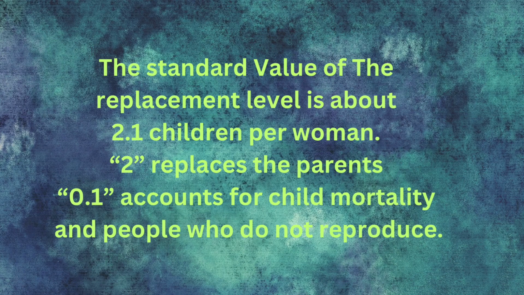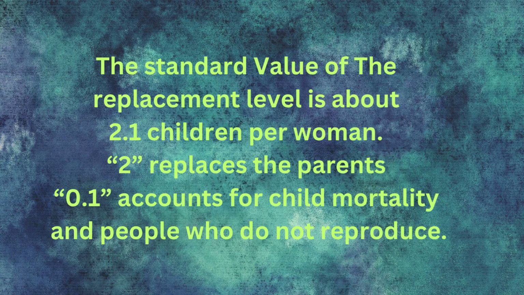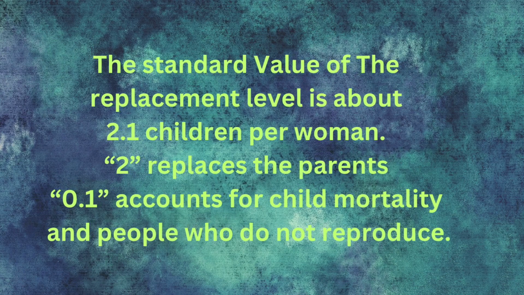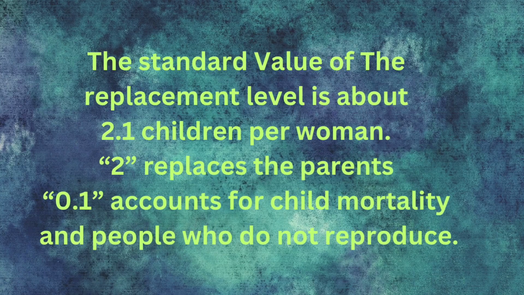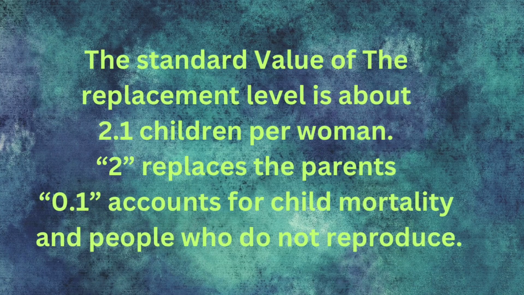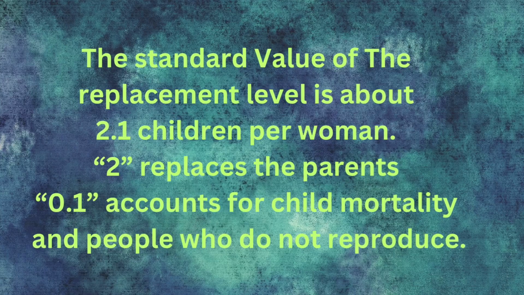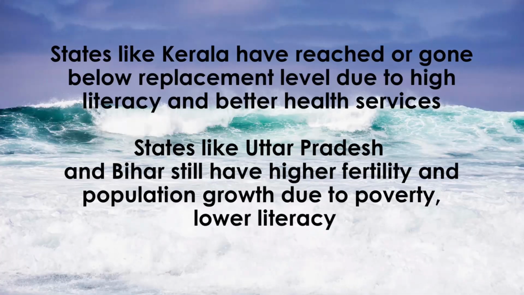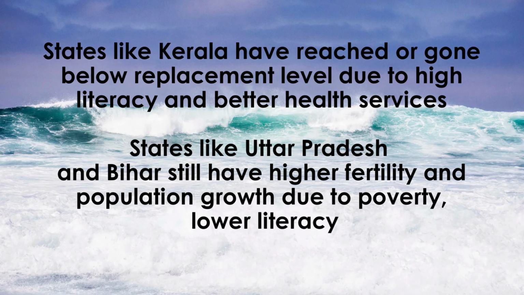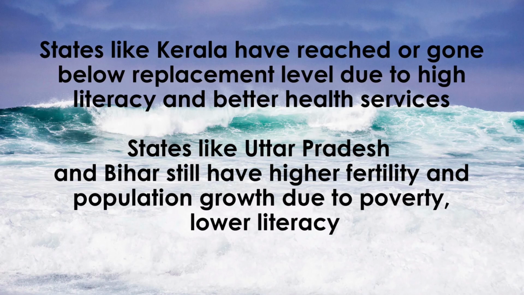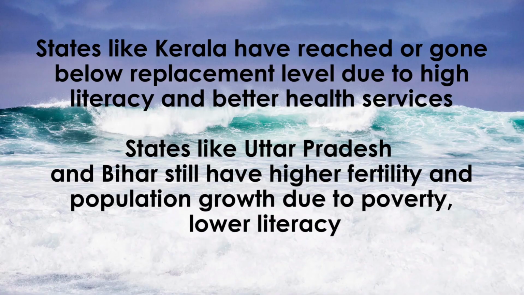The standard value of the replacement level is about 2.1 children per woman. 2 replaces the parents and 0.1 accounts for child mortality and people who do not reproduce. States like Kerala have reached or gone below replacement level due to high literacy, better health services, and awareness.